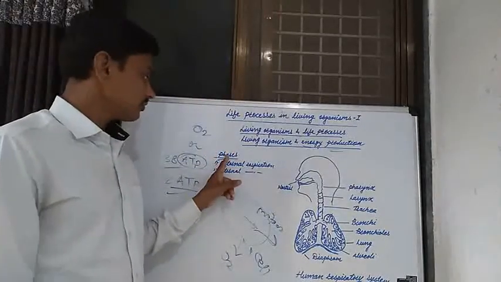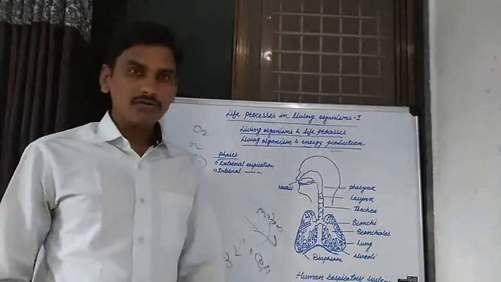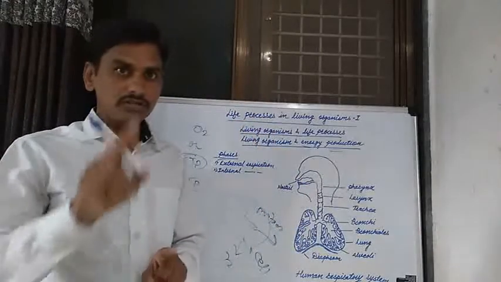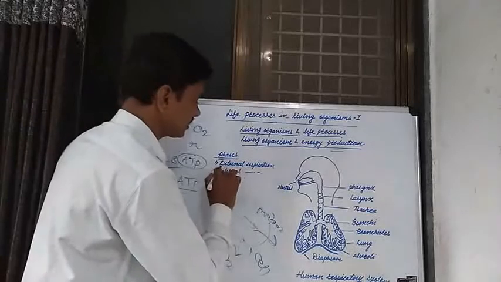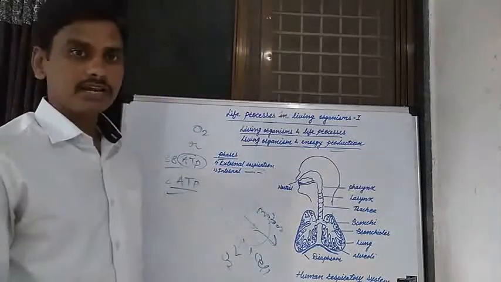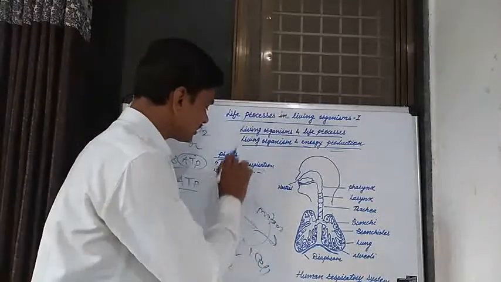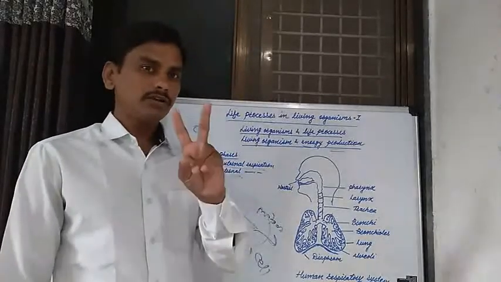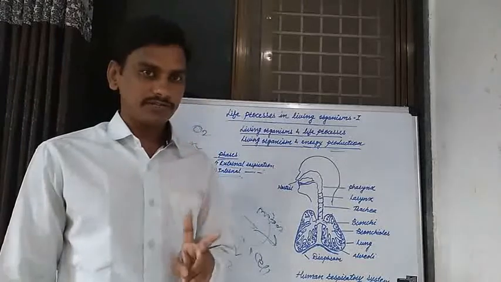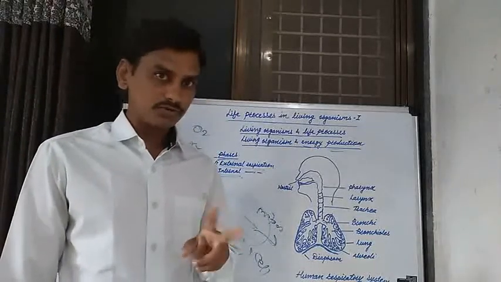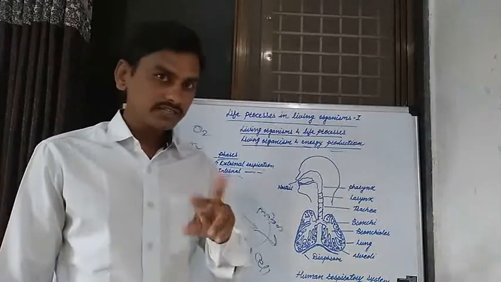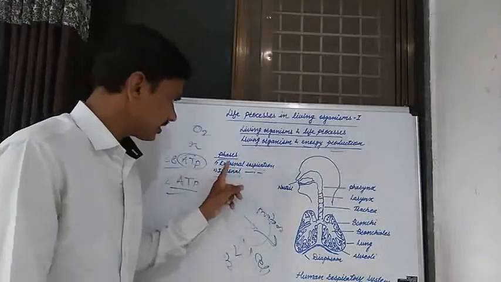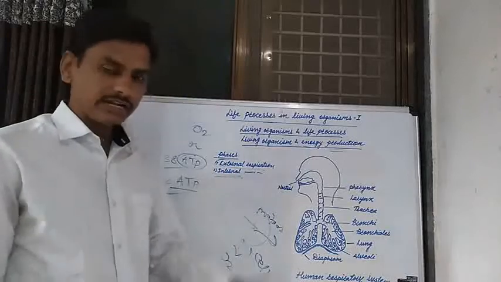Now, aerobic respiration is a complex process. There are two phases of aerobic respiration. The first phase is known as external respiration, and the second phase is known as internal respiration. It is a complex process, and there are two phases of that respiration: external respiration and internal respiration.